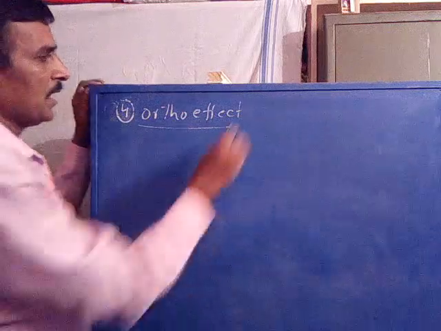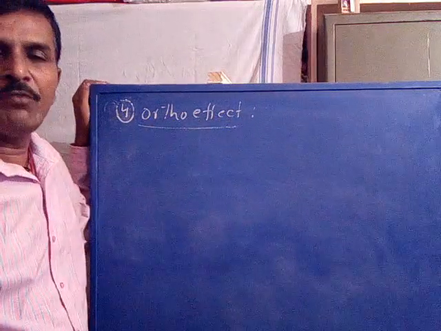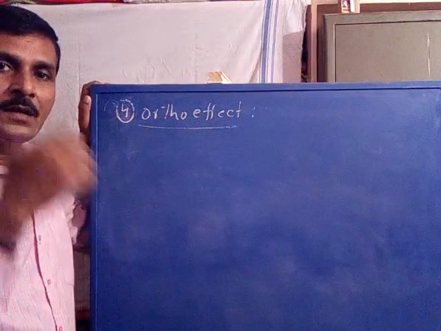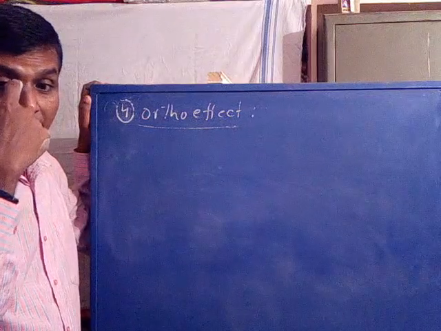Now, the ortho effect. This is the fourth process of fragmentation which comes under rearrangement process.